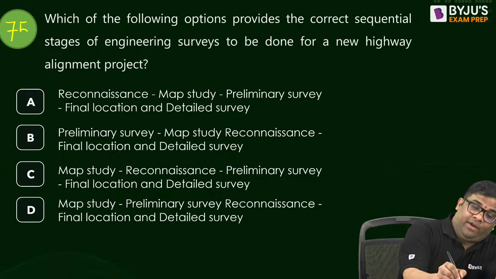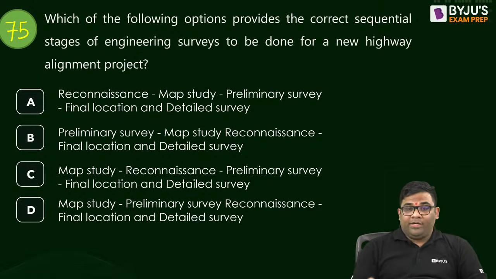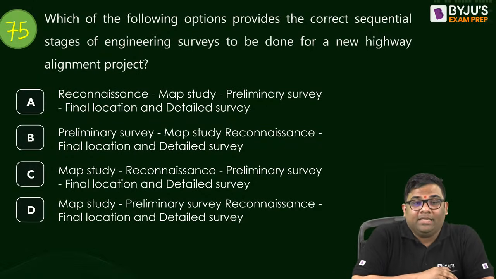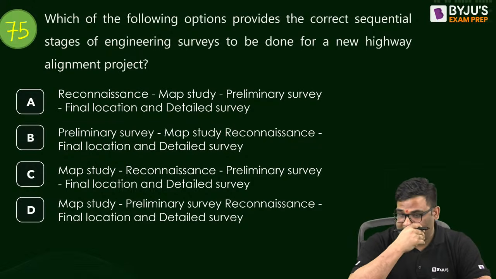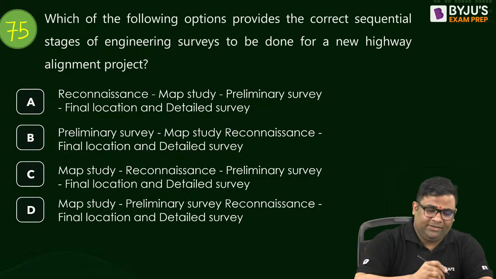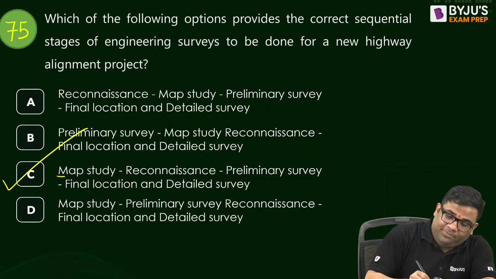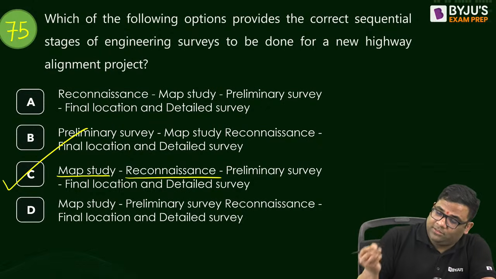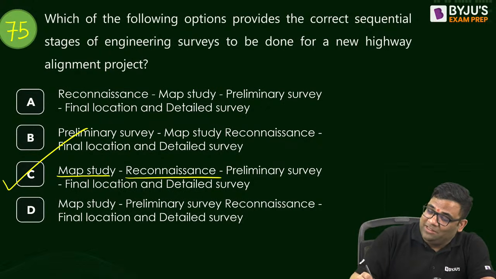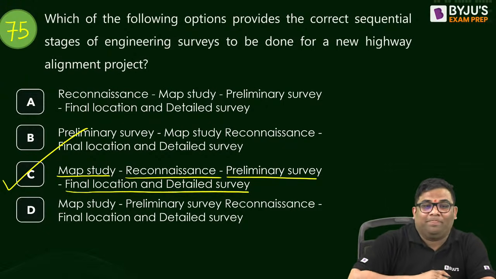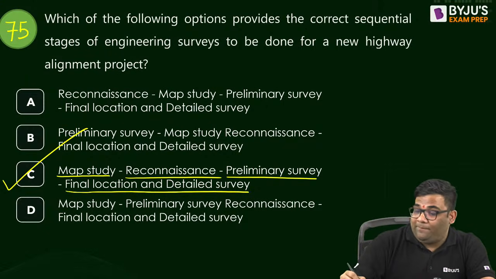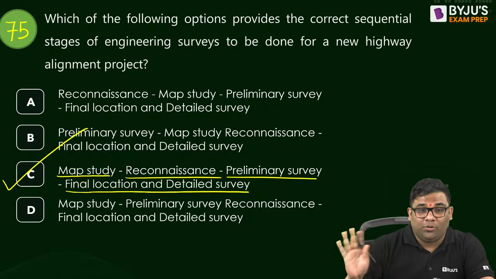The stages of survey when you are going for a new alignment highway project. What are the stages, in sequential order? Very easy. First you do the map study, then the reconnaissance, then the preliminary survey, and then final location and detailed survey. Many students think the preliminary survey will come first. No.